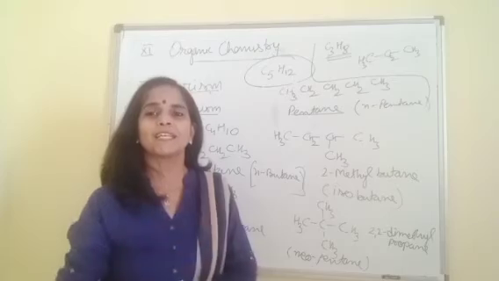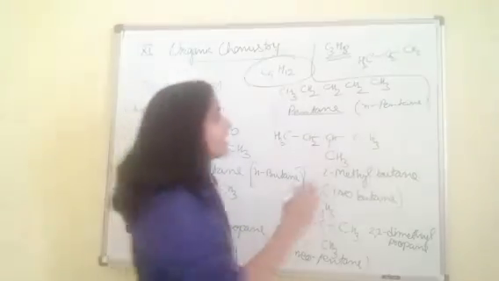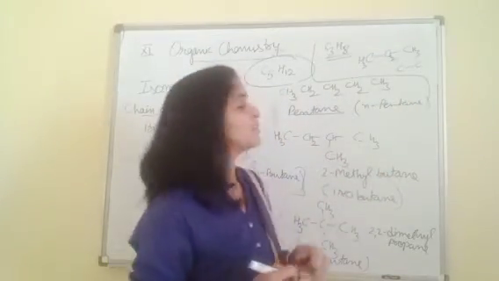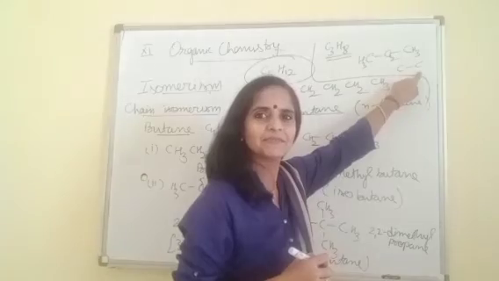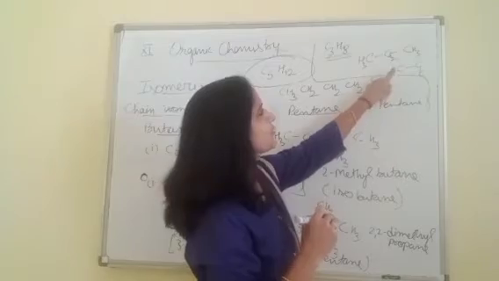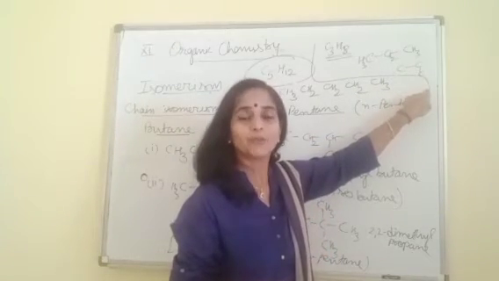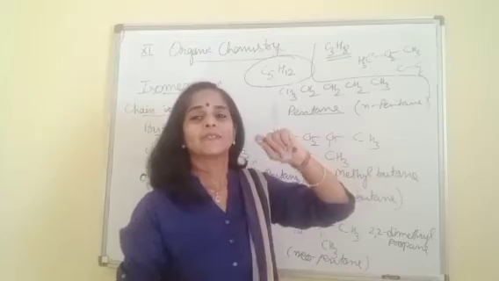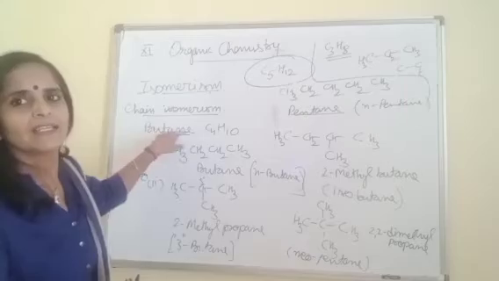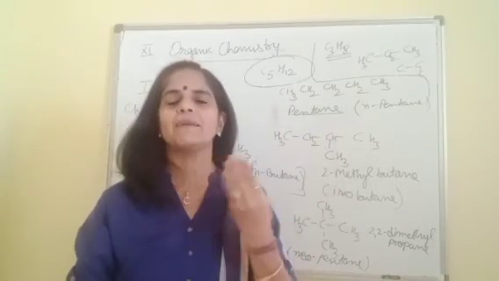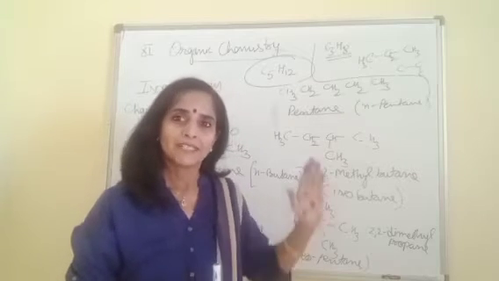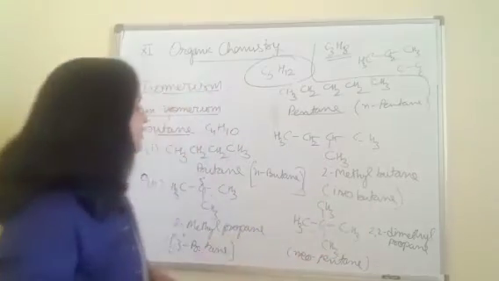It is not possible to take a 2 carbon chain for propane, because when I take a chain of 2 carbons, the third carbon I will join either with the first or the second. Wherever I give it, again it becomes a chain of 3. So it is not possible. Chain isomers are possible from at least a 4 carbon chain, and by increasing the number of carbons, the number of isomers also starts increasing. I hope it is simple for you to draw the chain isomers.